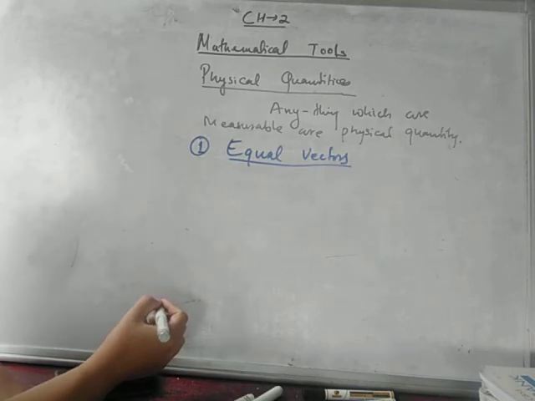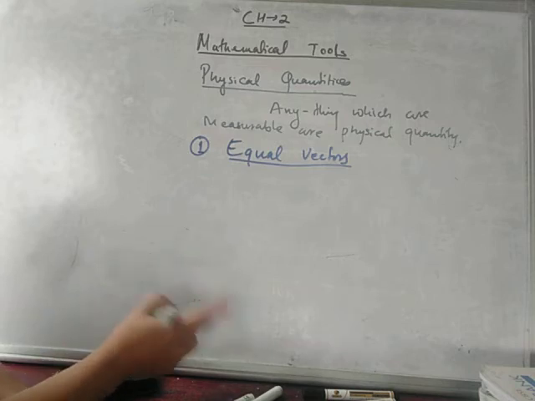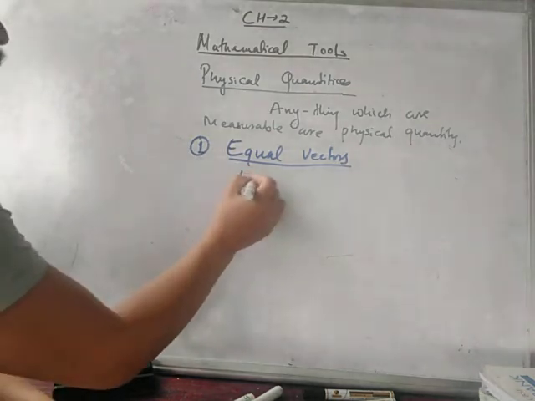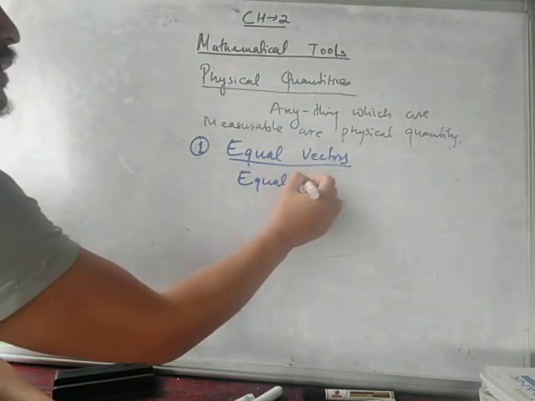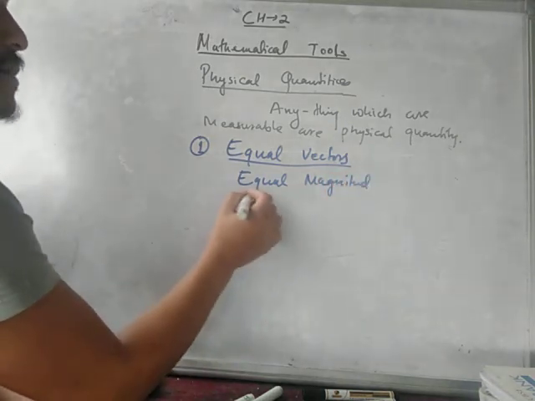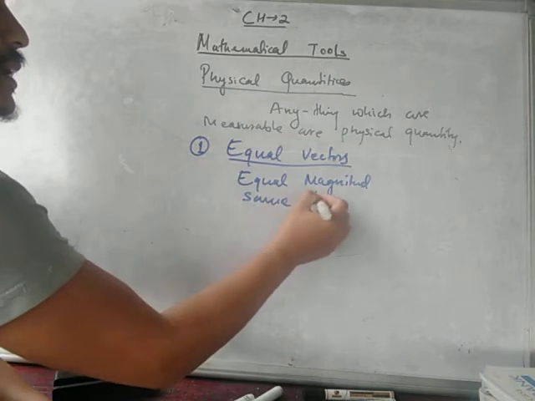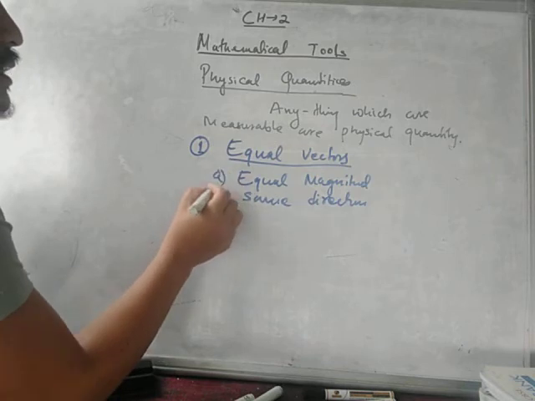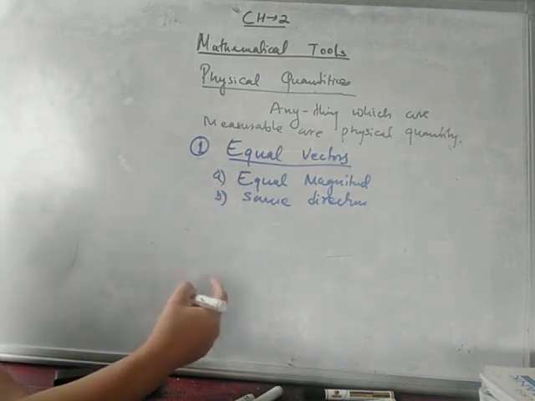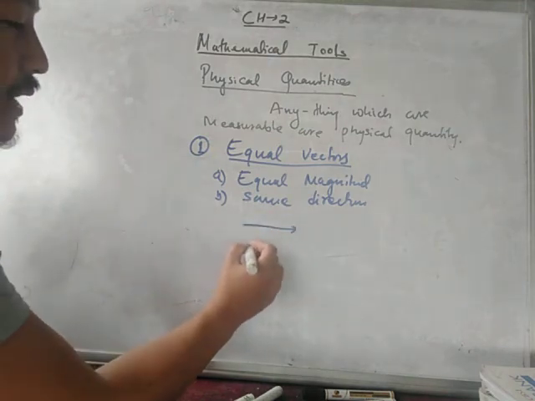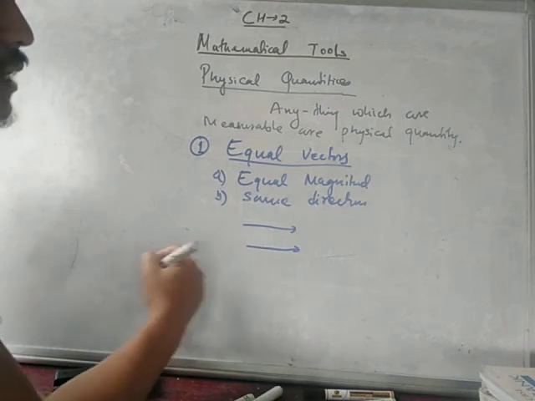Equal vectors are two vectors which have equal magnitude and the same direction. So there are two conditions for equal vectors: equal magnitude and same direction. So this is your equal vectors.